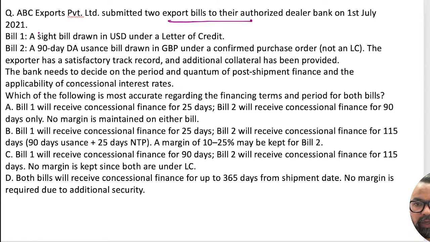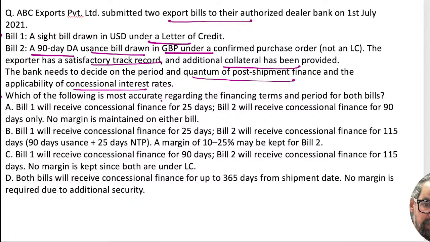So there are two export bills: one is a sight bill in USD, and the other is a 90-day usance bill drawn on GBP. The exporter has a satisfactory track record and additional collateral has been provided. The bank needs to decide on the period and quantum of post-shipment finance and the availability of concessional interest rate. Which of the following must be accurate regarding this?